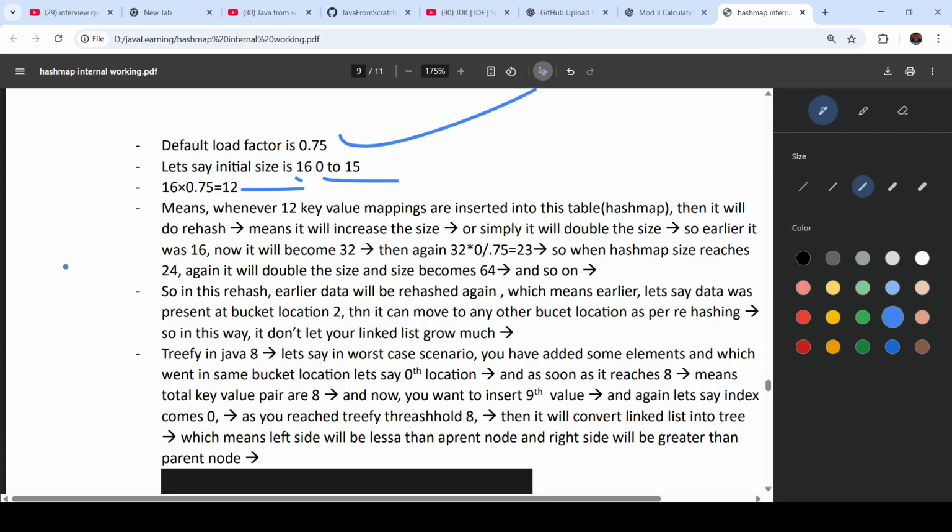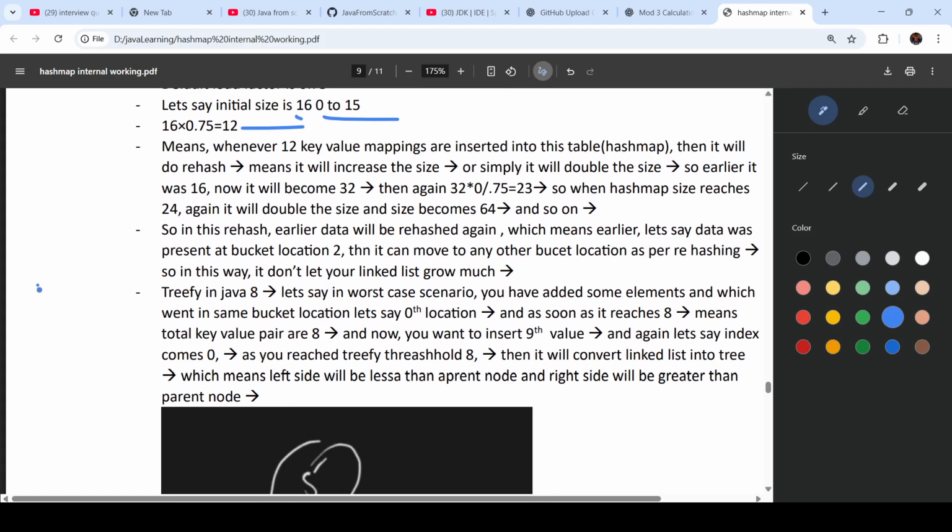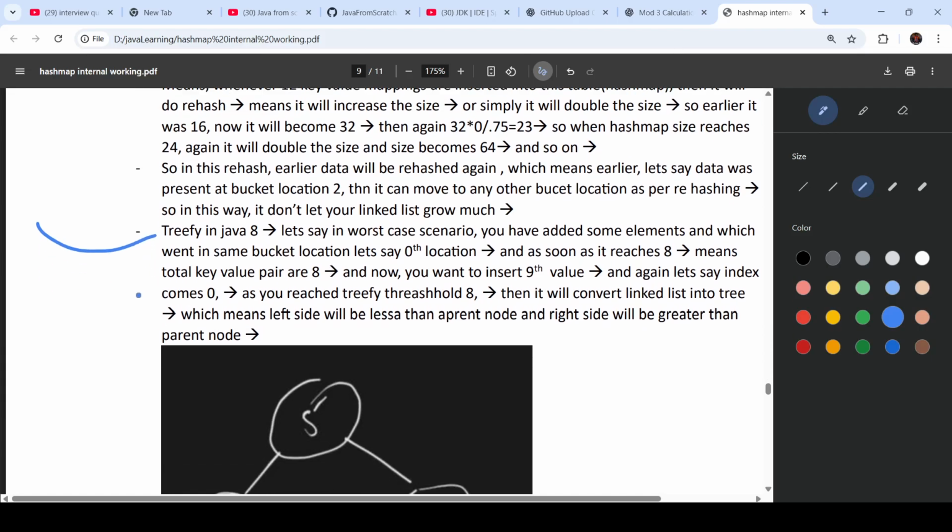In Java 8, we already saw that treeify is there. In the worst case scenario, suppose we have added elements into bucket index location 0, and as soon as it reaches 8, which means the total key value pairs added are 8, and we try to insert the ninth element, it will say it reaches that threshold, and now it will convert to a red black tree.